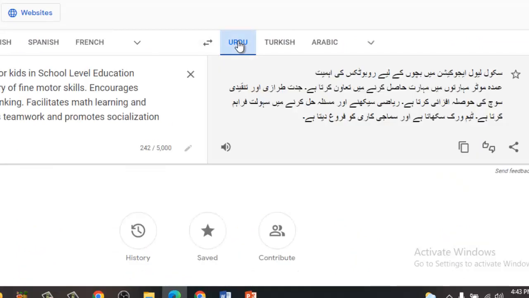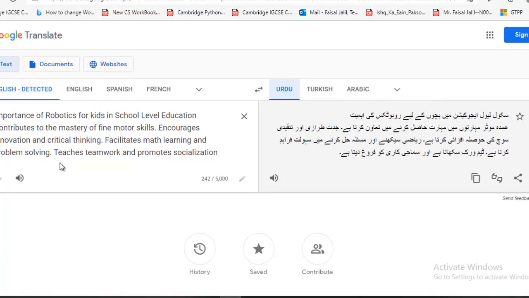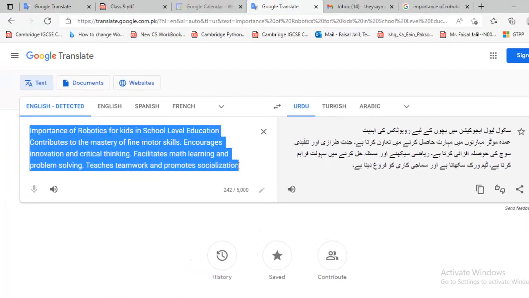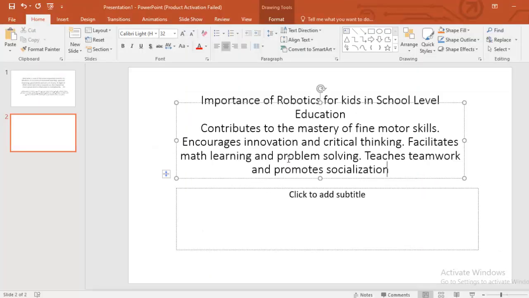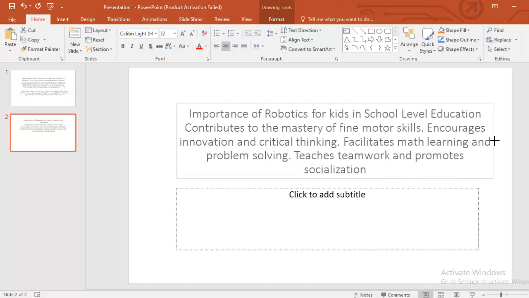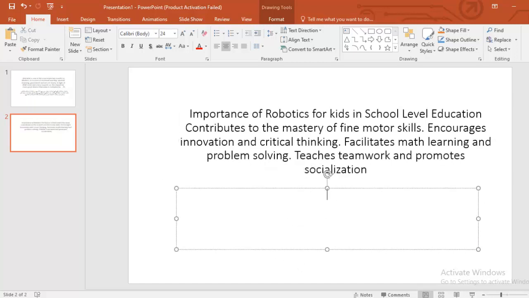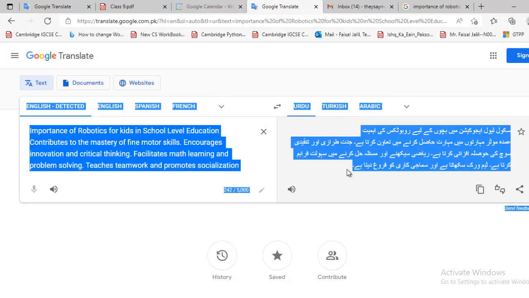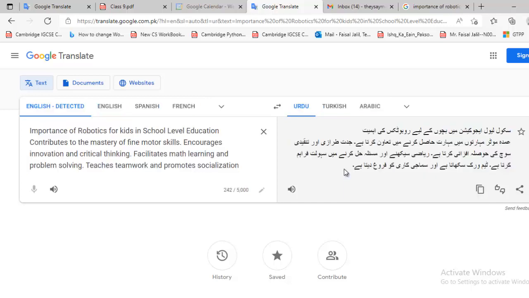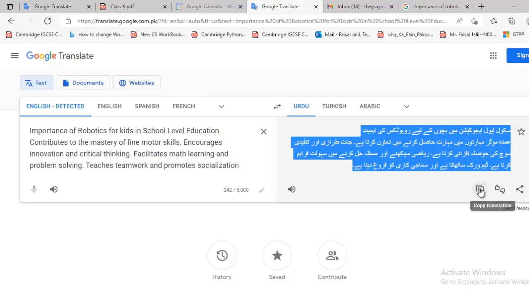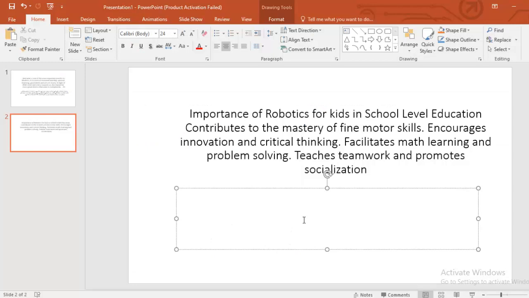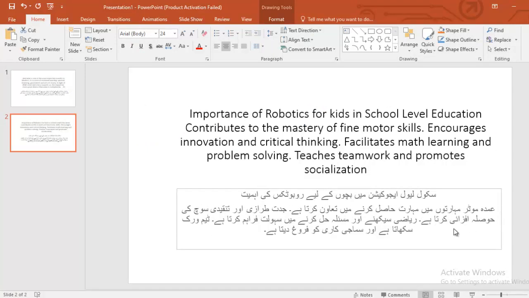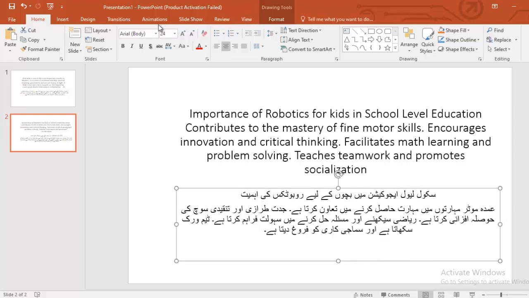Now I'm going to paste this text in my PowerPoint presentation. Right click, copy, select the text. Now just paste it over here. Successfully pasted this text. Now I want to add the translation. Just select it, click here, Control A. I want only this text, so select this, click on copy translation, and now go back to the PowerPoint presentation, Control V, paste it successfully, and now you can save this presentation, and you can even change its theme.